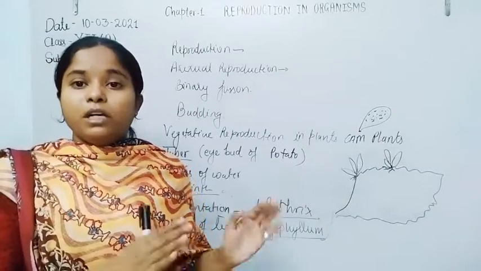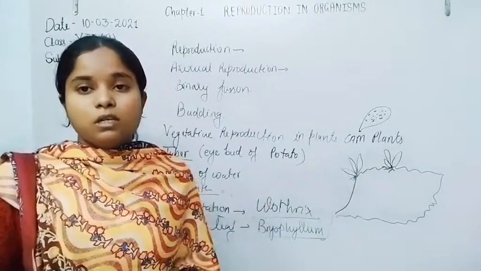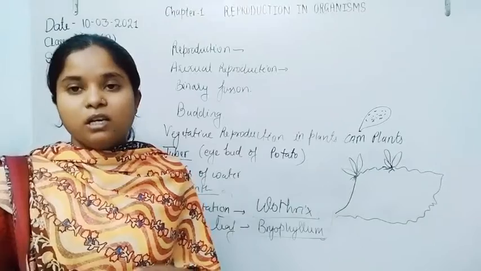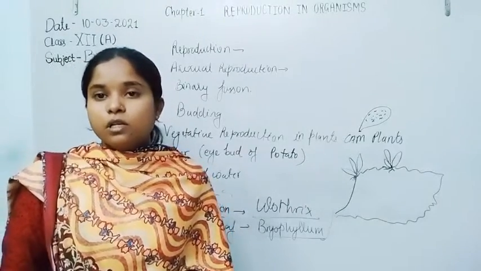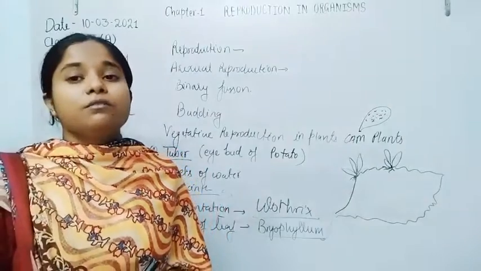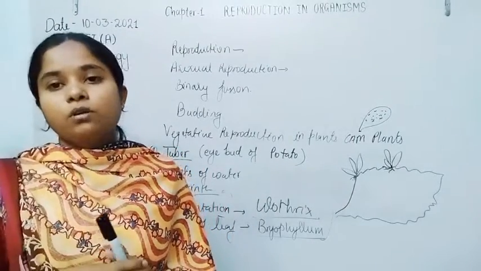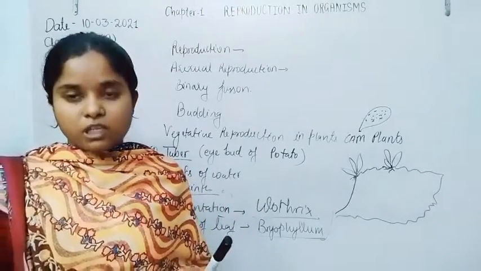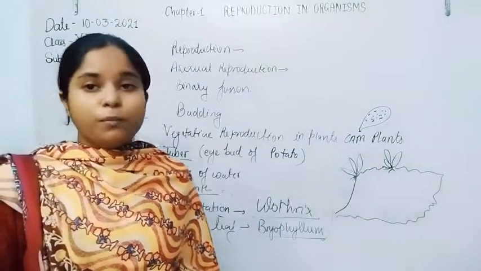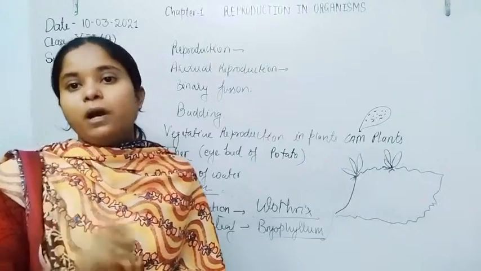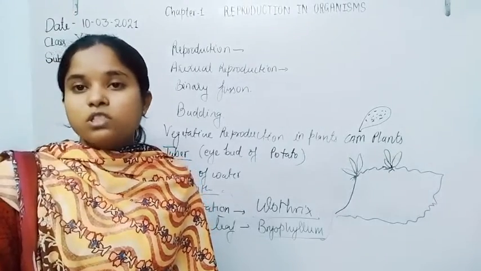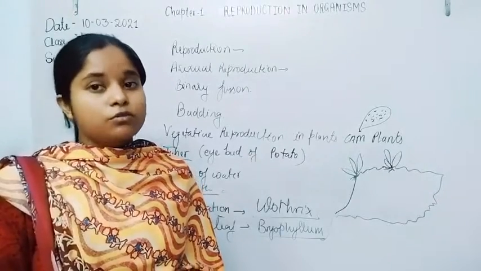Budding takes place in yeast, a unicellular fungus. Conidia are also asexual bodies in which asexual spores are formed over the fungal body, as in Penicillium notatum. Gemmules are formed by some sponges, which are also asexual bodies.